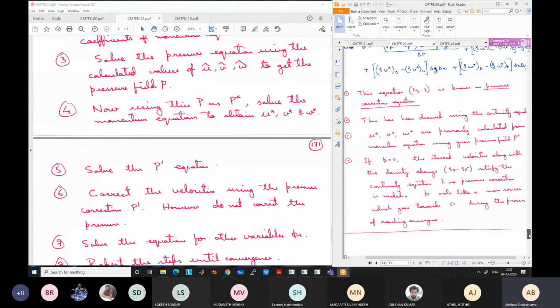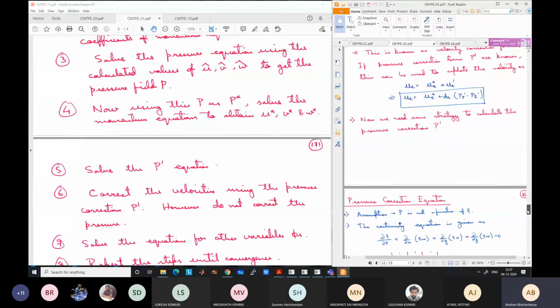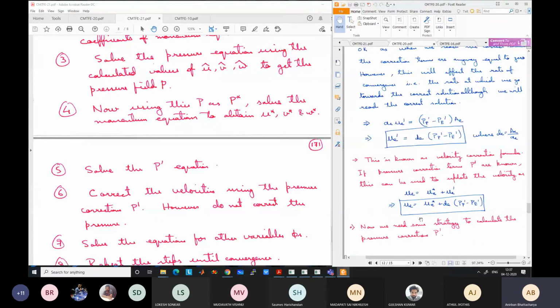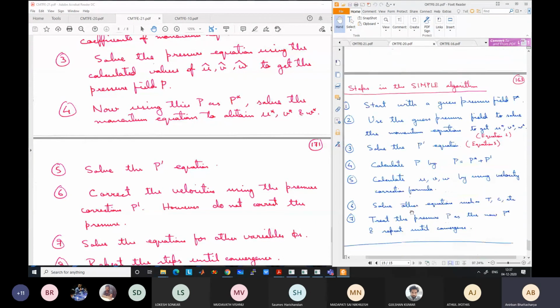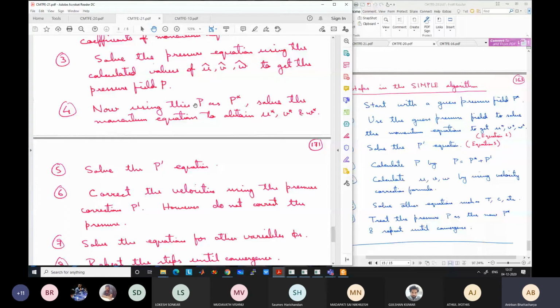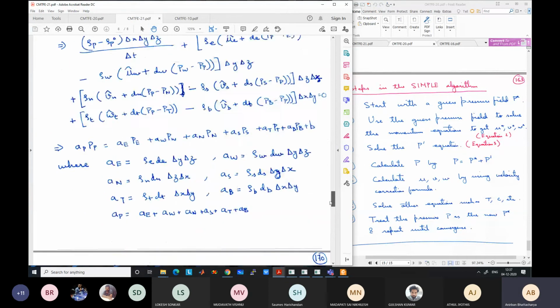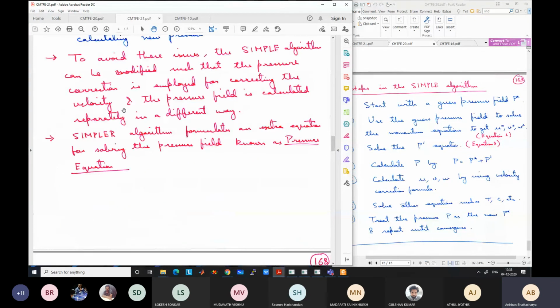Because you have calculated U star, V star, W star using P star, you already have the star values, and once you solve and get the P dash values, you can update the velocities. However, crucially, we are not going to update the pressure using the form P is equal to P star plus P dash, because pressure is already updated for us using the pressure equation. The entire point I was discussing initially was to devise a strategy to calculate the pressure separately in a different way, so that pressure correction is not used for updating the pressure, to avoid those problems.